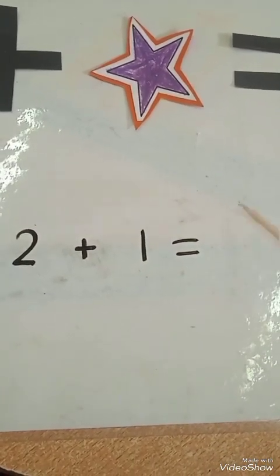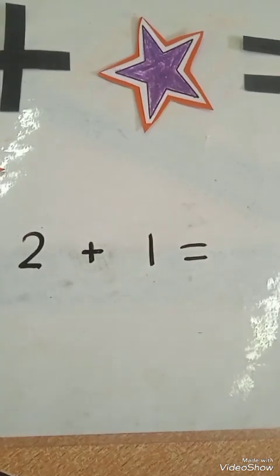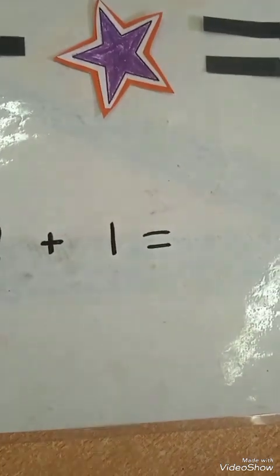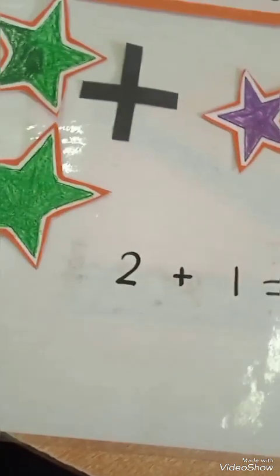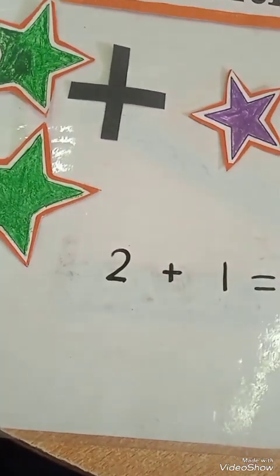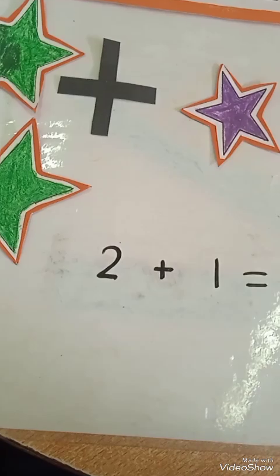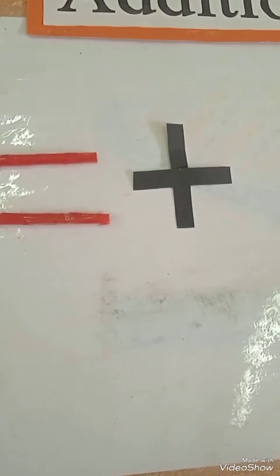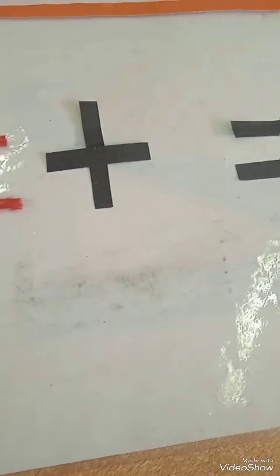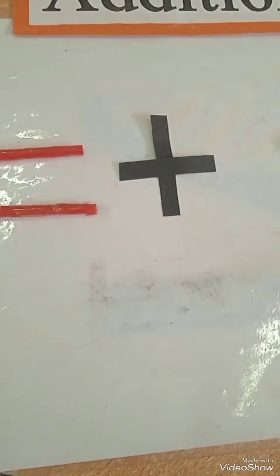So which number we are going to write here? Very good. We are going to write number 3 because there are 3 stars in total and we have counted them all together.